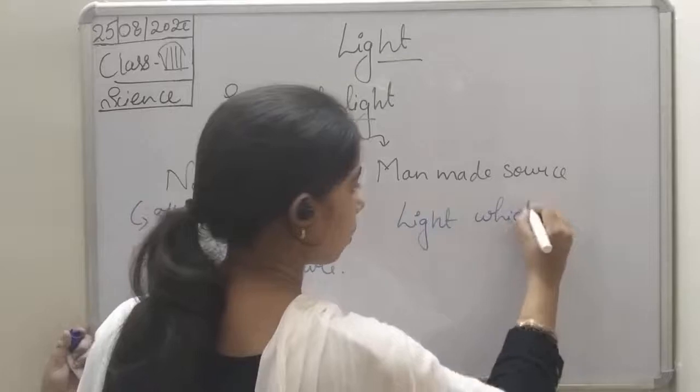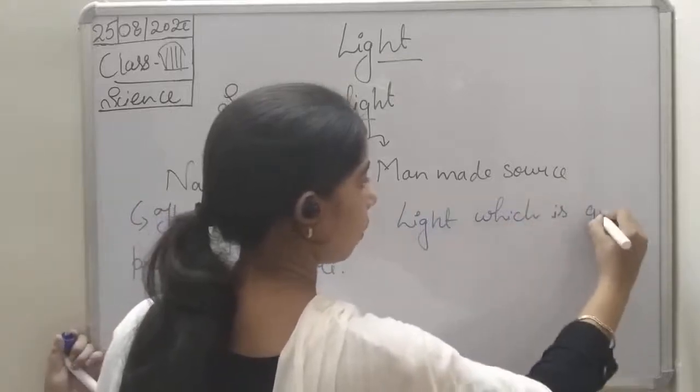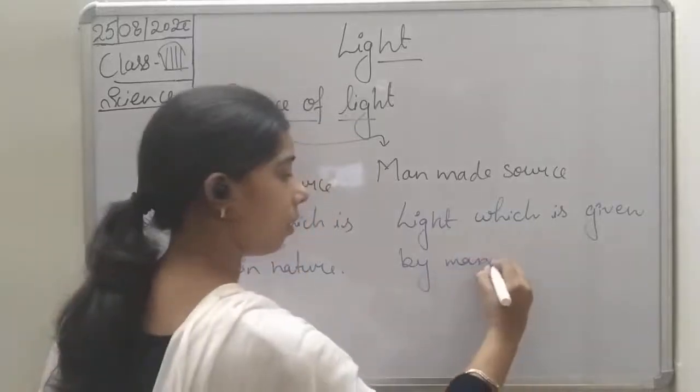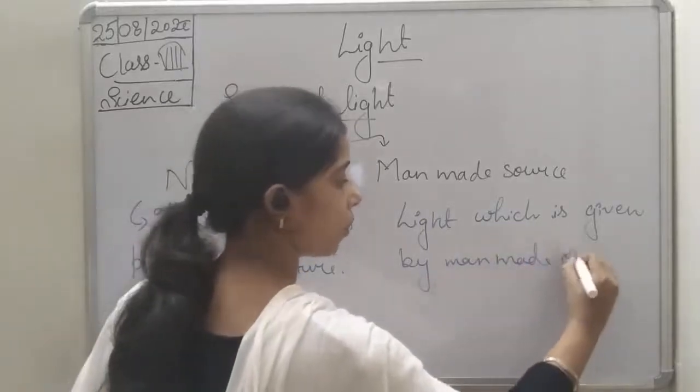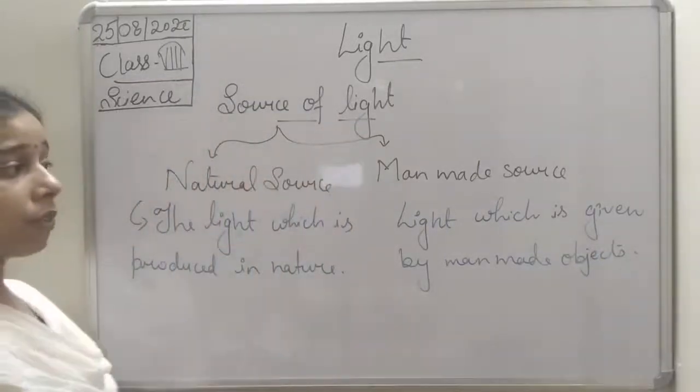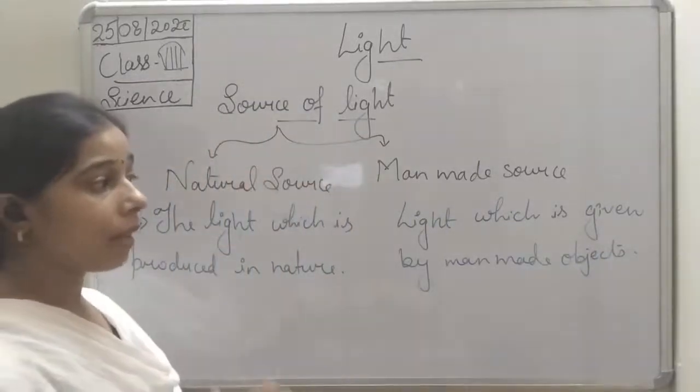Man-made light is the light which is given by a man-made object. So what are these objects, students, which are made by man and emit light?